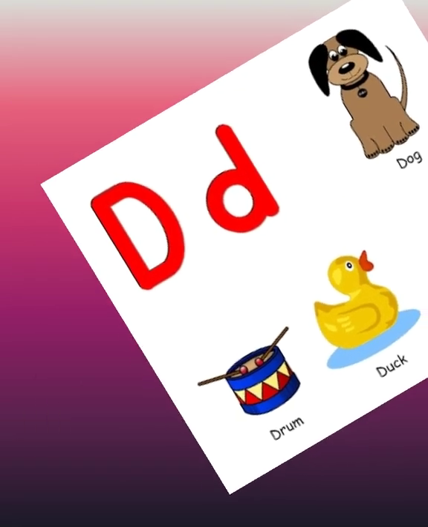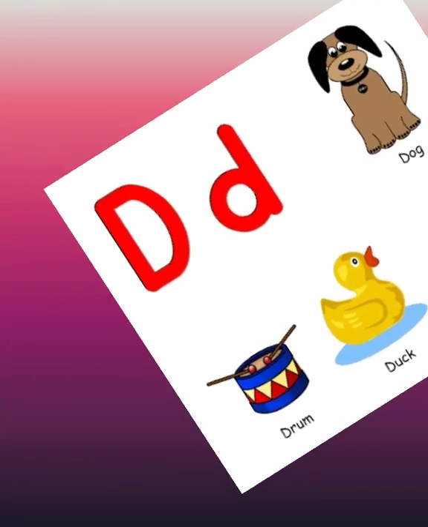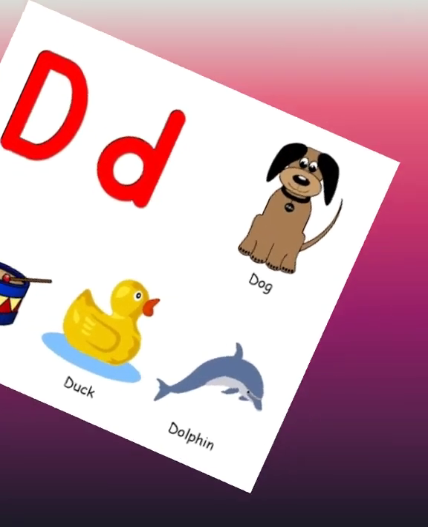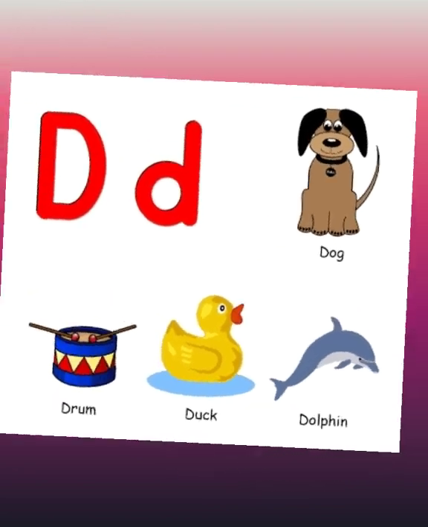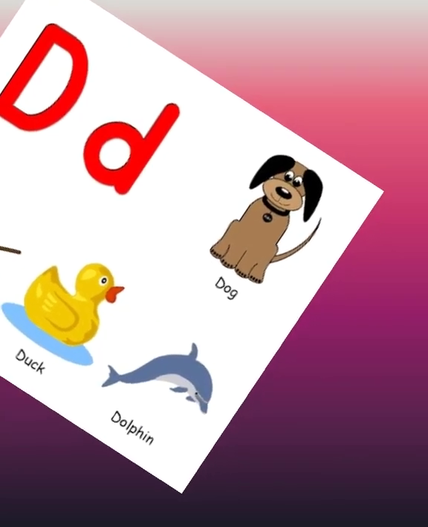Next letter is D and sound of D is D. D as in dog, D as in drum, D as in duck, D as in dolphin.